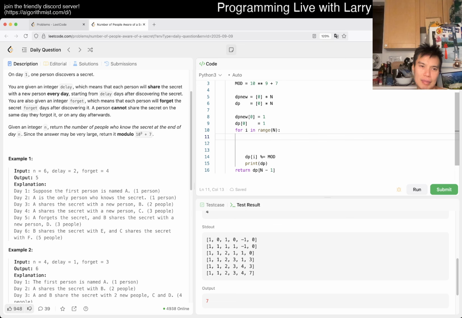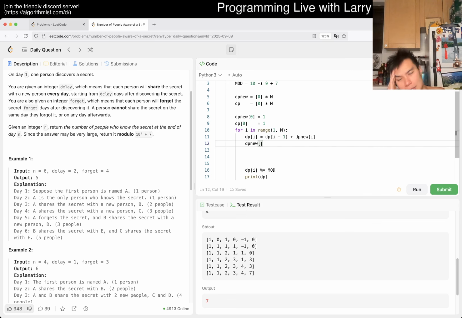right? So then we start at 1, say. Then dp of I is equal to yesterday's count plus the new people for today, right? And then we just set up new people. I don't know how this is different from what we had before, but okay. New people I plus delay is equal to dp sub I, right? Because that's just the number of new people on that day.